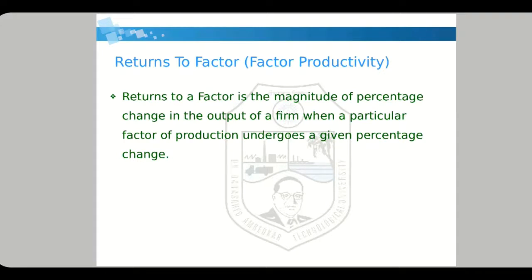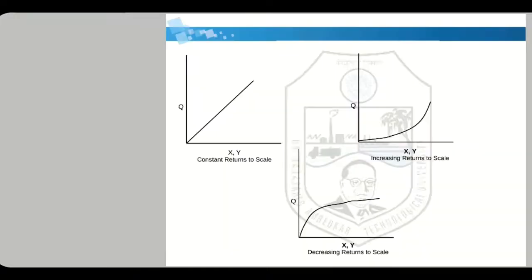Labor and raw material remain constant. After keeping labor and raw material constant, if we change only capital by some percent, then by what percent will production change? That is known as returns to factor. But in case of returns to scale, all input factors change. So this is the difference between returns to factor and returns to scale.